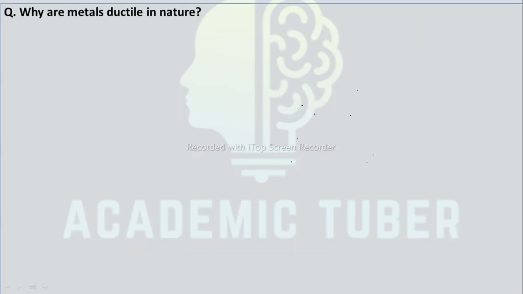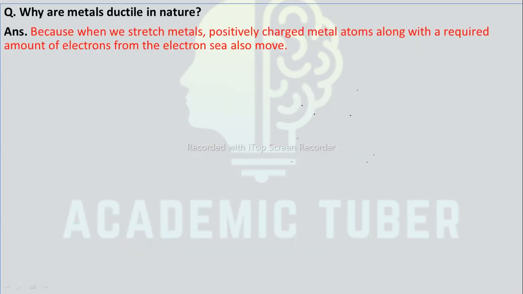Why are metals ductile in nature? As we stress metals, positively charged metal atoms along with a required amount of electrons from the electron sea also move. Finally, the long and thin wire also has the metallic character.